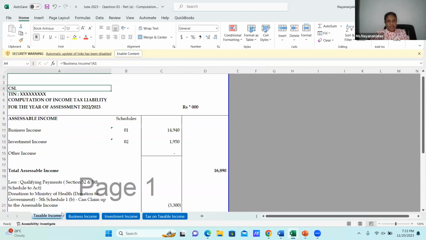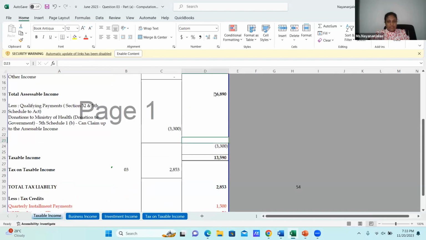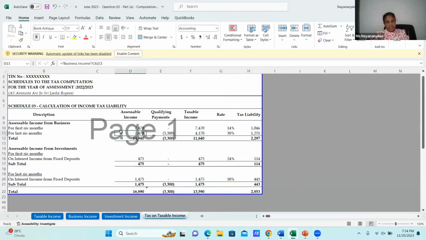In the taxable income, the business income total plus investment income total is my assessable income. Then from these two, I need to take the qualifying payments. And after the qualifying payments, I end up with my taxable income. Now that small game, which is the application of the different tax rates. Now to come up with that, how many things do you have to do? Then let me come to the breakup of the assessable income and take the computation of the tax liability.